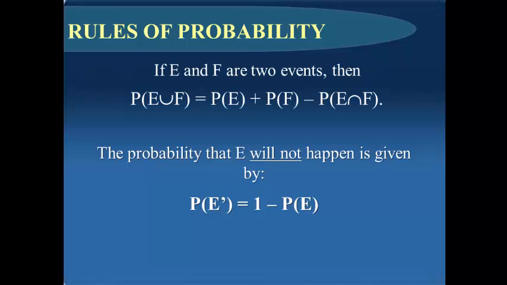The probability that E will not happen is given by the probability of E prime, which is equal to 1 minus the probability of E.